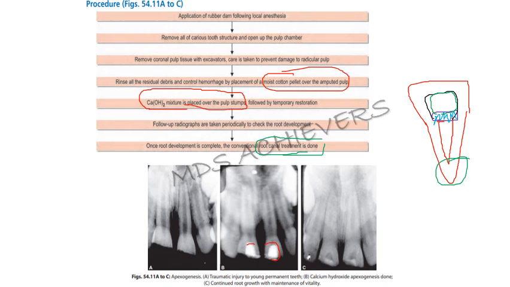That is because he is an 8-year-old child. So what you will indicate: it is vital, open apex, and there are no periapical lesions, so you indicate apexogenesis. If it is non-vital, then you will go with apexification. That means a non-vital open apex is an ideal indication for apexification. If there is periapical inflammation, then you have to go with root canal therapy.